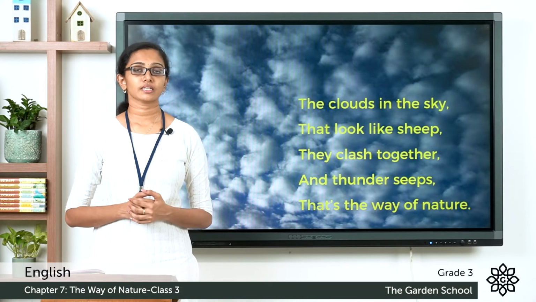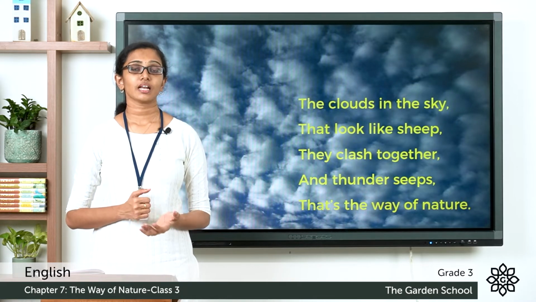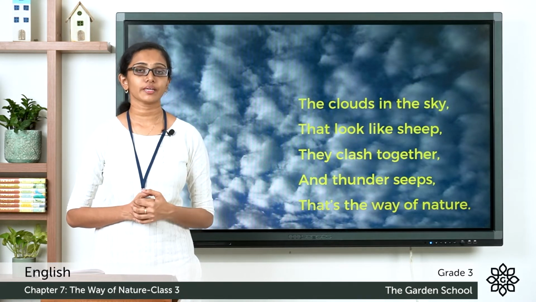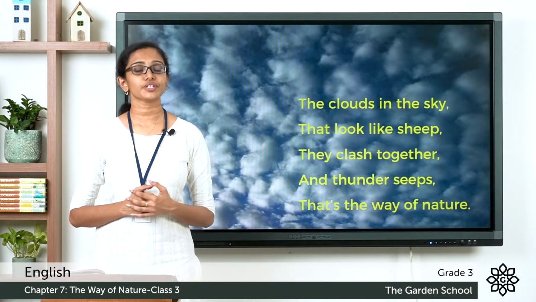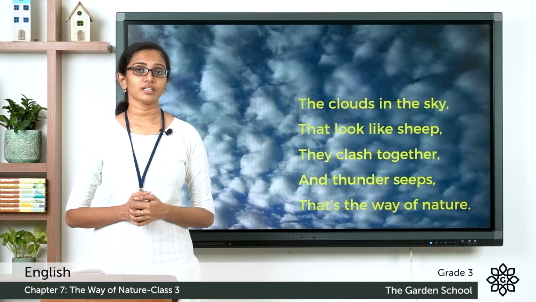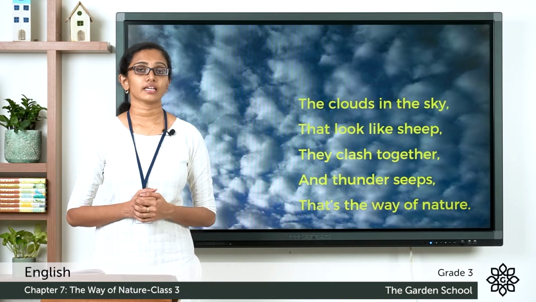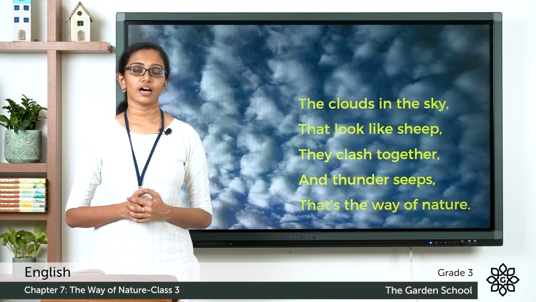You all have seen clouds, and they come in all shapes and sizes. The clouds may appear in different shapes and sizes, and sometimes they might even look like a herd of sheep. And these clouds, when they move past each other, they may grind each other, and then you see lightning and you may hear thunder. And that's how they are.